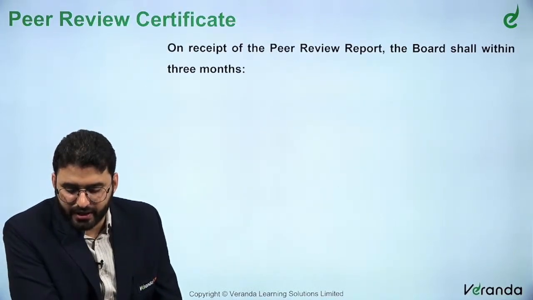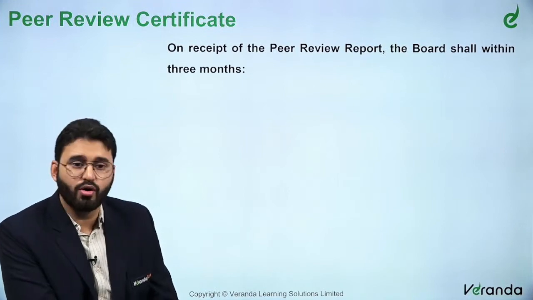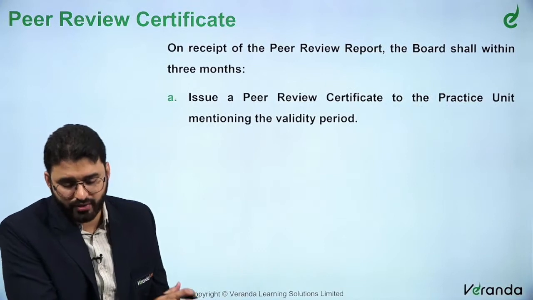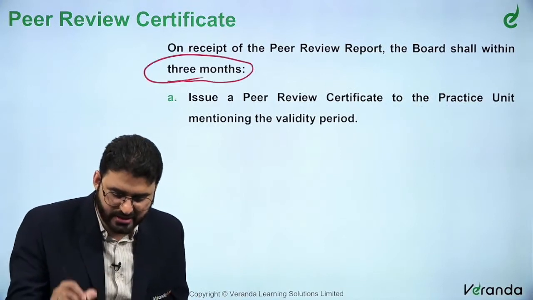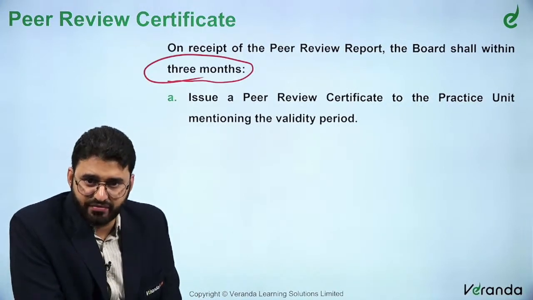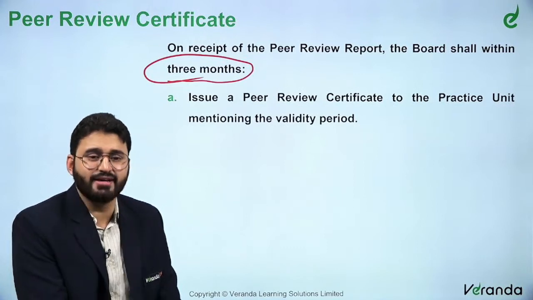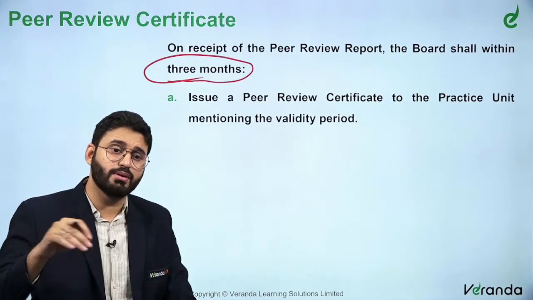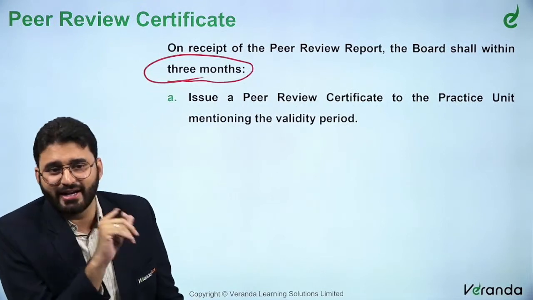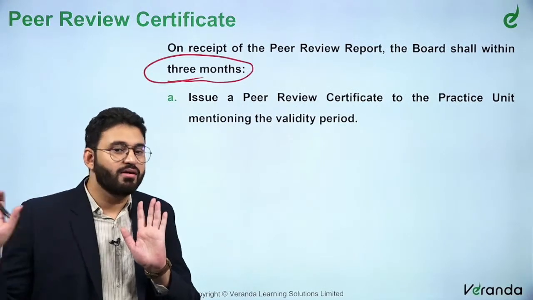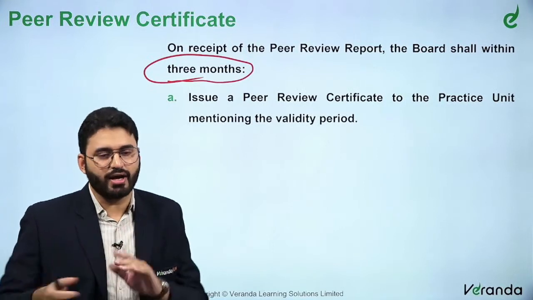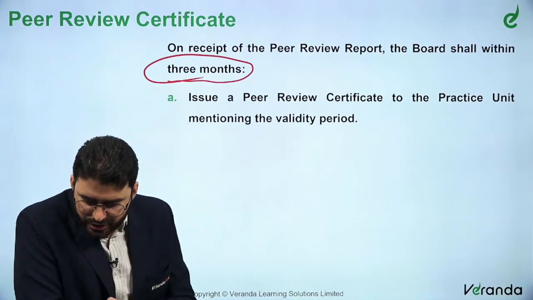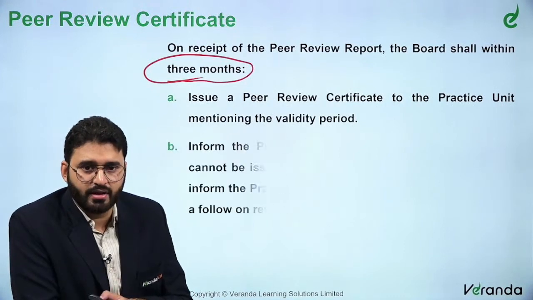On receipt of the peer review report, the board, the peer review board, within 3 months, this was not there earlier, this is a new addition, within 3 months, issue a peer review certificate to the practice unit mentioning the validity period. Very important. So till this time, no problem, where is the validity? So again that practice unit will not be picked up. Right, issue a peer review certificate to the practice unit.